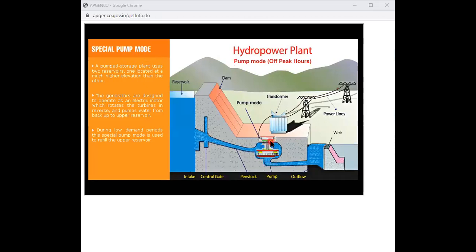So the same synchronous machine will act as a motor and at the same time as a generator, and the same prime mover will act as a turbine and at the same time as a pump, depending upon our loading condition. Okay.